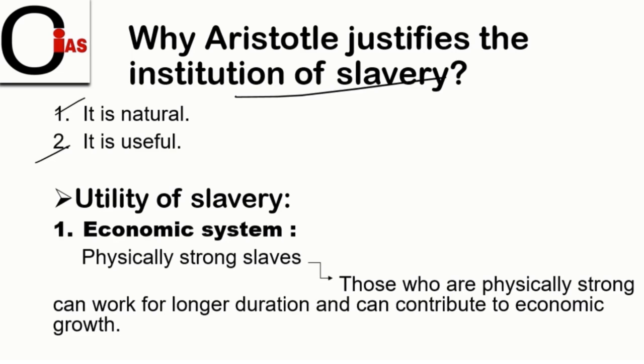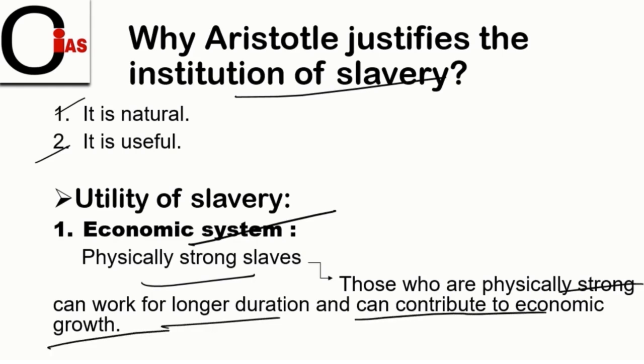If we look from an economic perspective, friends, those who are physically strong are capable enough to work for longer durations and can contribute to economic growth. So Aristotle says they can work for longer durations and contribute to the growth of the economy.